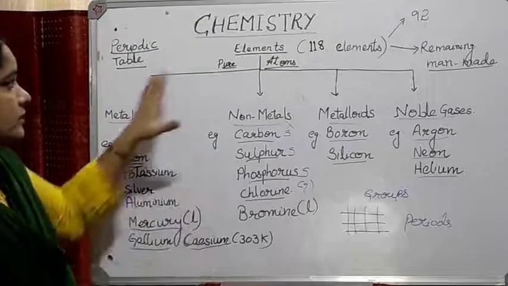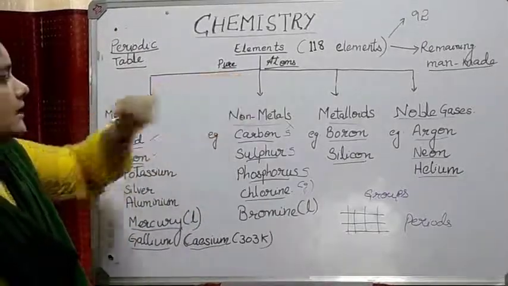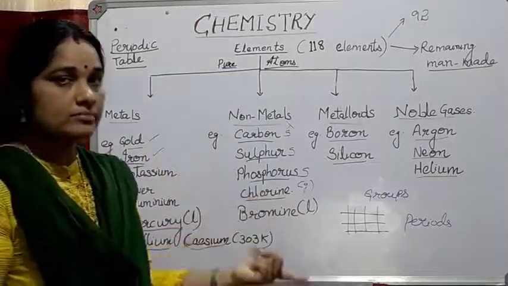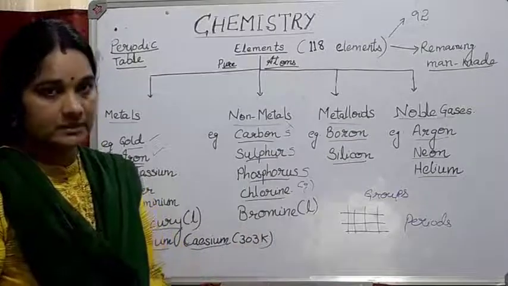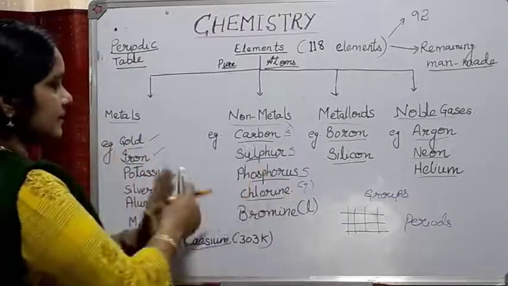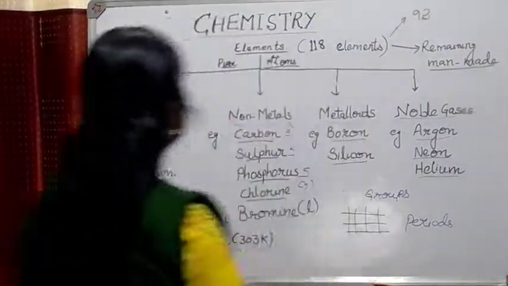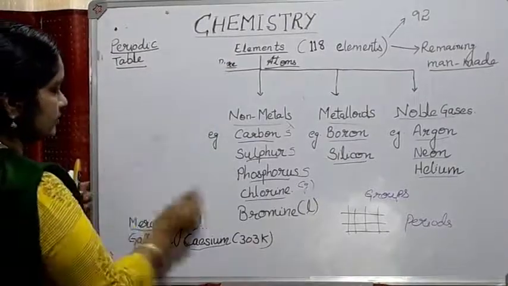So the elements I told you about are pure substances, and one important thing about elements is that they cannot be broken down into smaller particles by any physical or chemical method. Then elements combine to form compounds. So let's see the reaction of how elements will form compounds.